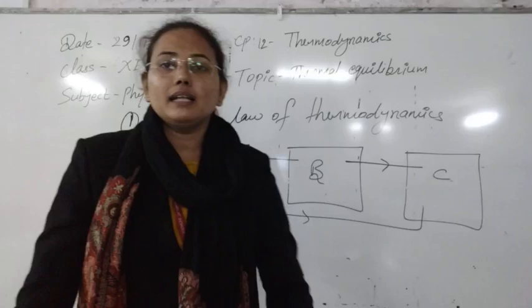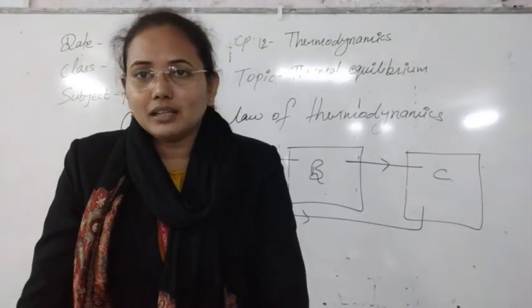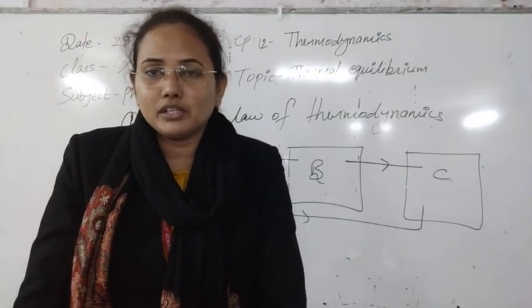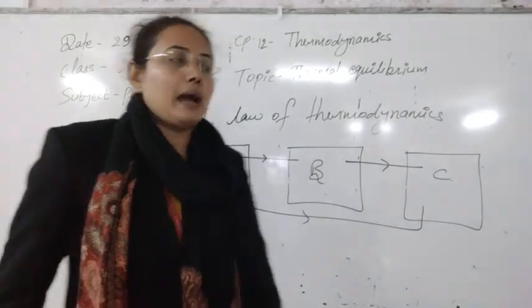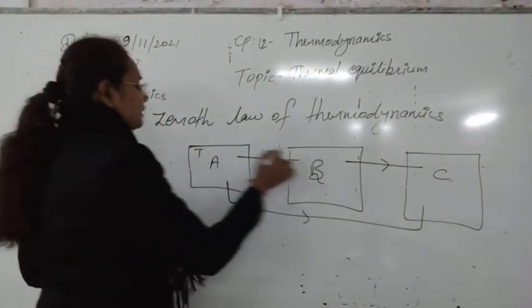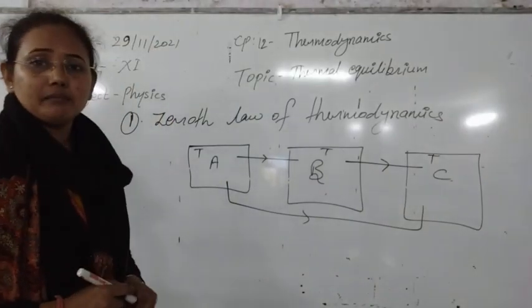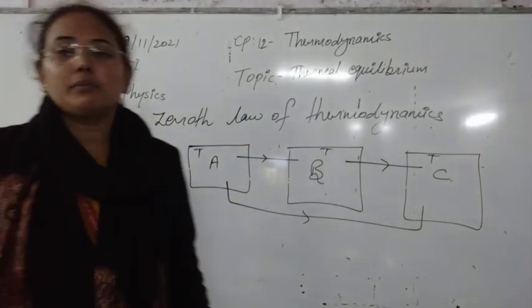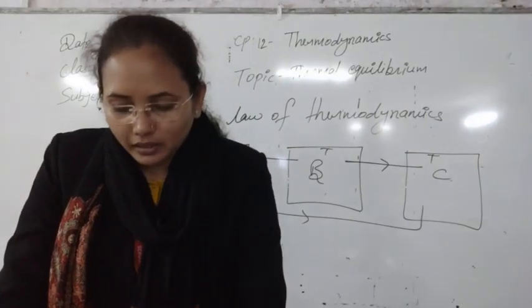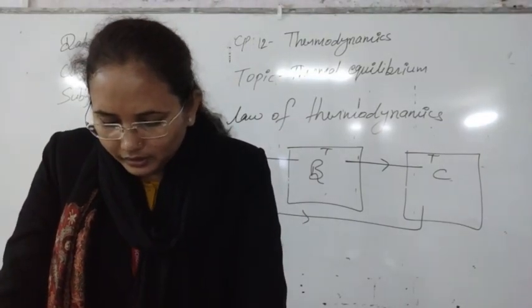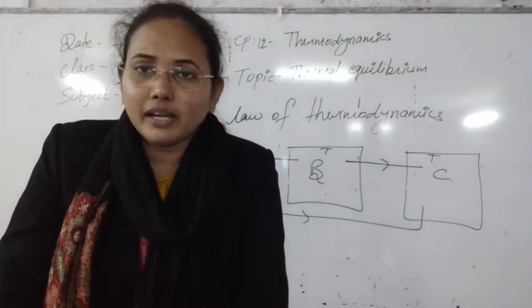One quantity that is always constant here is called the temperature. So the temperature of all these three systems is the same, and whenever this is the same, all the systems are known to be in thermal equilibrium. Simple. I think this is very clear.